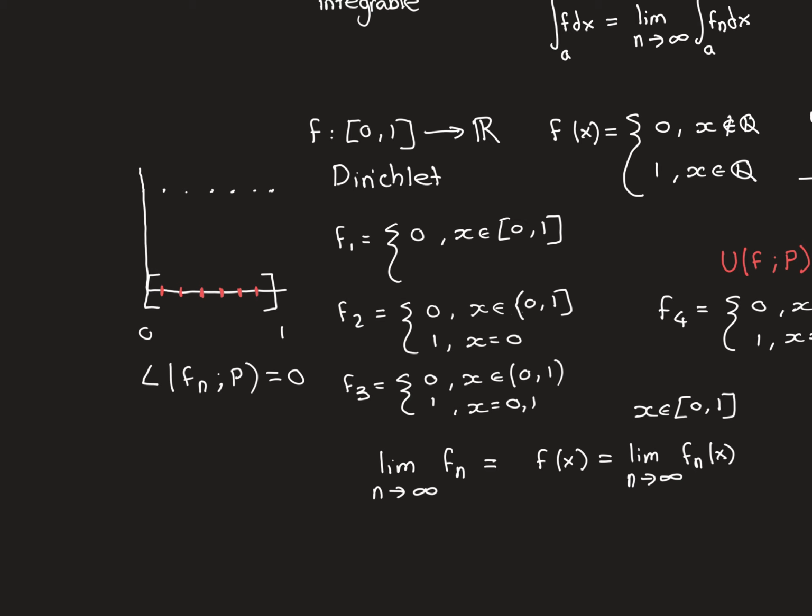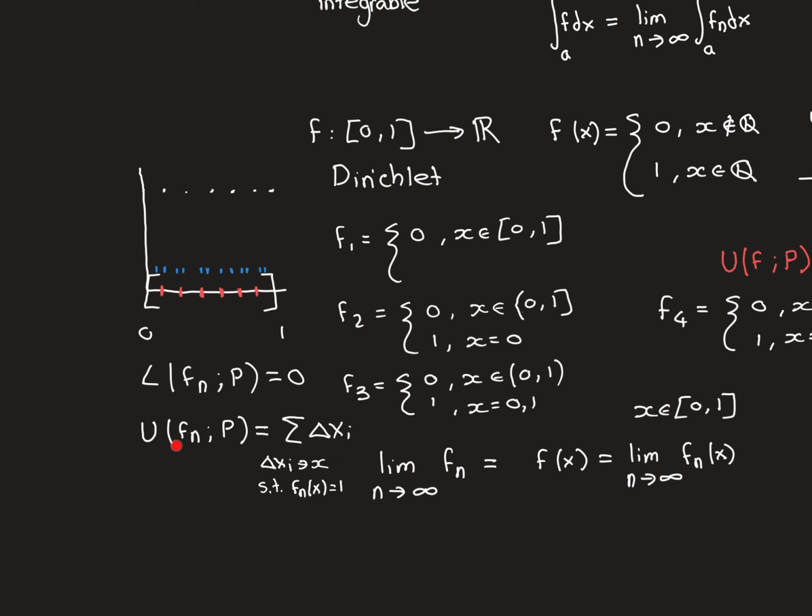So if you imagine taking any partition, and I've drawn an example here, then in every single one of the subintervals there's always going to be an irrational, which is going to be being mapped onto 0, and therefore the infimum of the function over each one of the subintervals is going to be 0. And therefore when you take the lower sum, you're multiplying each one of the lengths of the subintervals by the infimum of the function over that subinterval, i.e. you're going to get a bunch of zeros being added together, and overall that will make 0. And that's going to be the same whatever partition you take. It's always going to work the same way. So all of the lower Riemann sums are going to be 0.